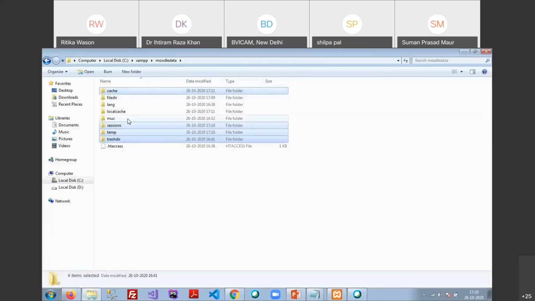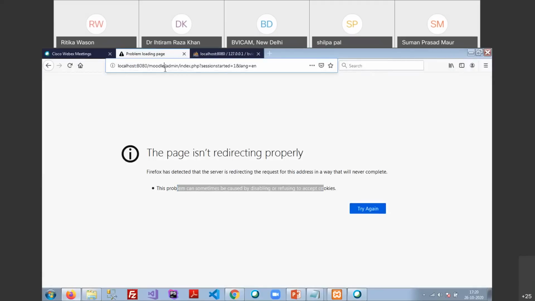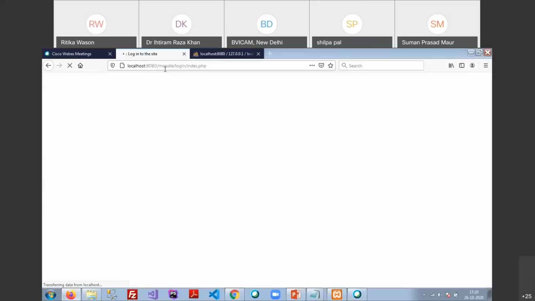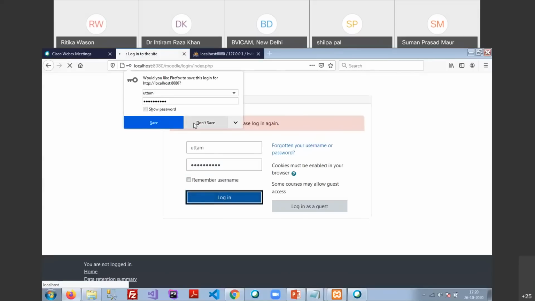Okay, so I have to delete these files and then again hit enter. Now it will ask me to log in again. So first my username was Uttam, and the password was Moodle@123. Click on. I have saved this username and password.